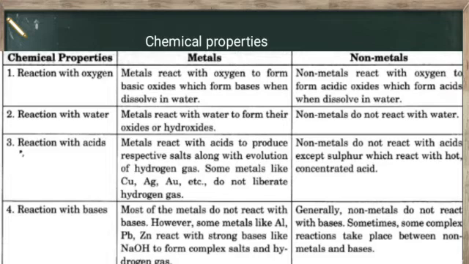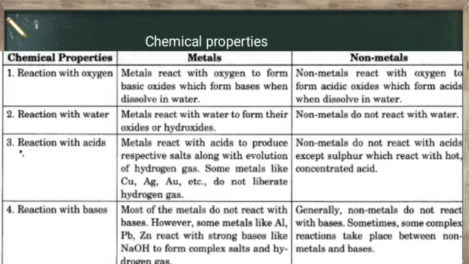Metals react with acids to produce respective salts along with the evolution of hydrogen gas. Some metals like Cu, Ag, Au, etc. do not liberate hydrogen gas. Okay, and non-metals do not react with acids except sulfur, which reacts with hot concentrated acids. So here also non-metals don't react with acids, except sulfur, which reacts with hot concentrated acids.